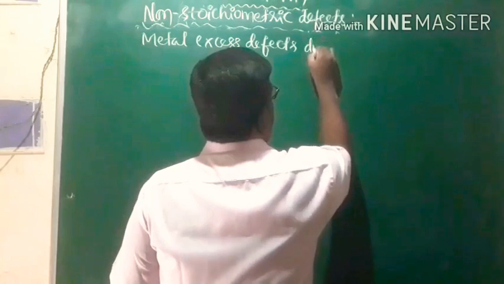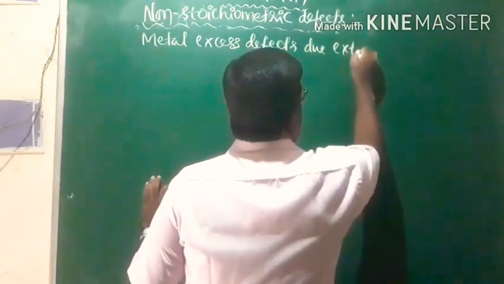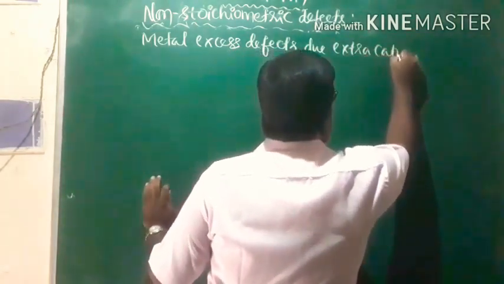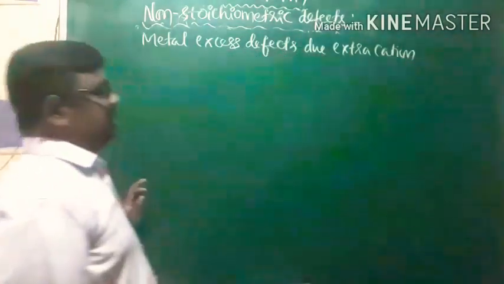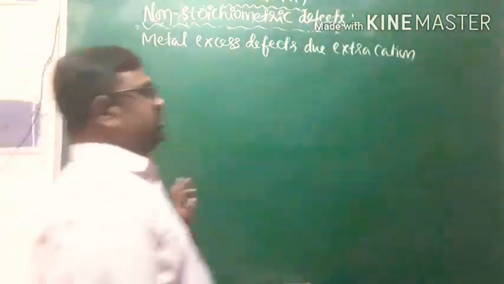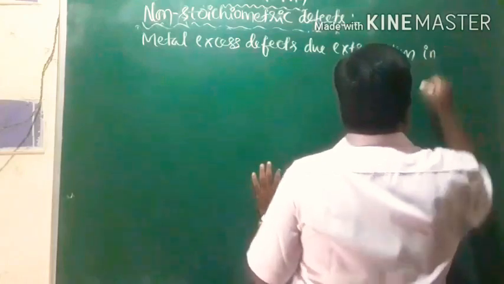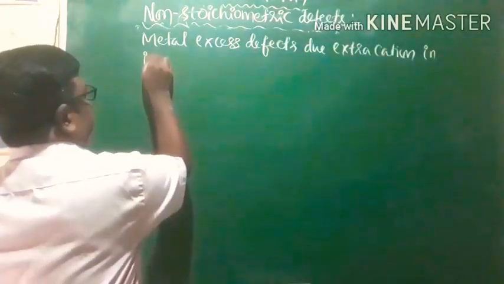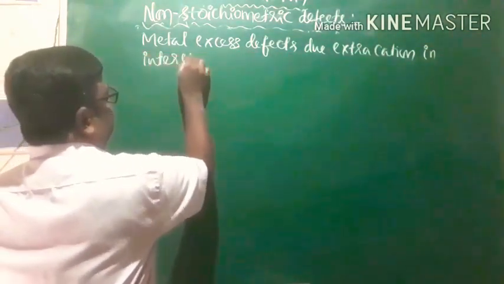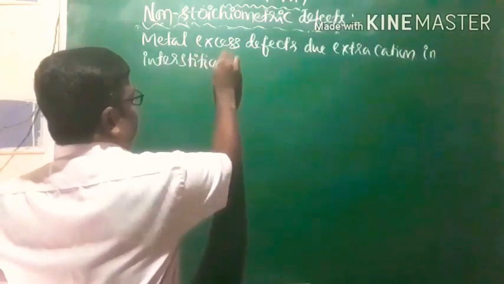Now in today's discussion, metal excess defects, yes, it is due to extra cation. Metal excess defects due to extra cation in interstitial sites, and this is today's discussion.